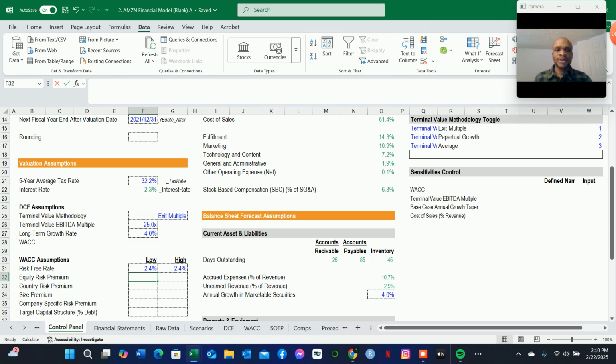In this case, the assumption is 4.6% for both the low and the high, and this is coming from investing in stocks that earn a higher rate of return above the risk-free investments such as treasury bills.